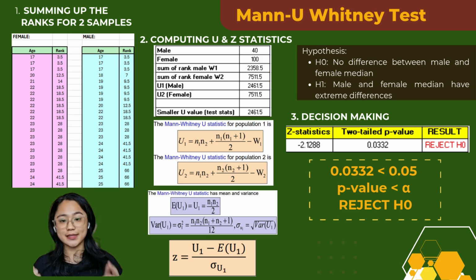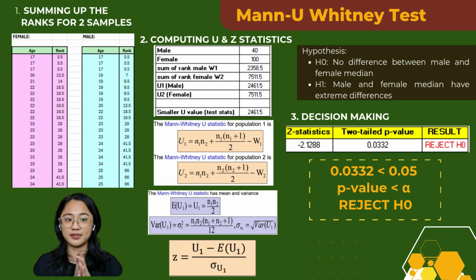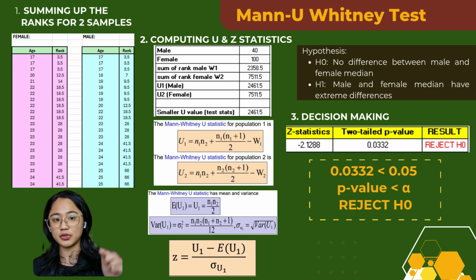For question 1B, we chose the Mann-Whitney test, a non-parametric test, as our data is not normally distributed as discussed before. We use two-tailed tests because we want to see whether the median age of respondents differ by gender. Firstly, we computed the sum of ranks for each sample using the Excel functions RANK.AVG and SUM. After that, we calculated the U stats and Z stats using the formula shown here.